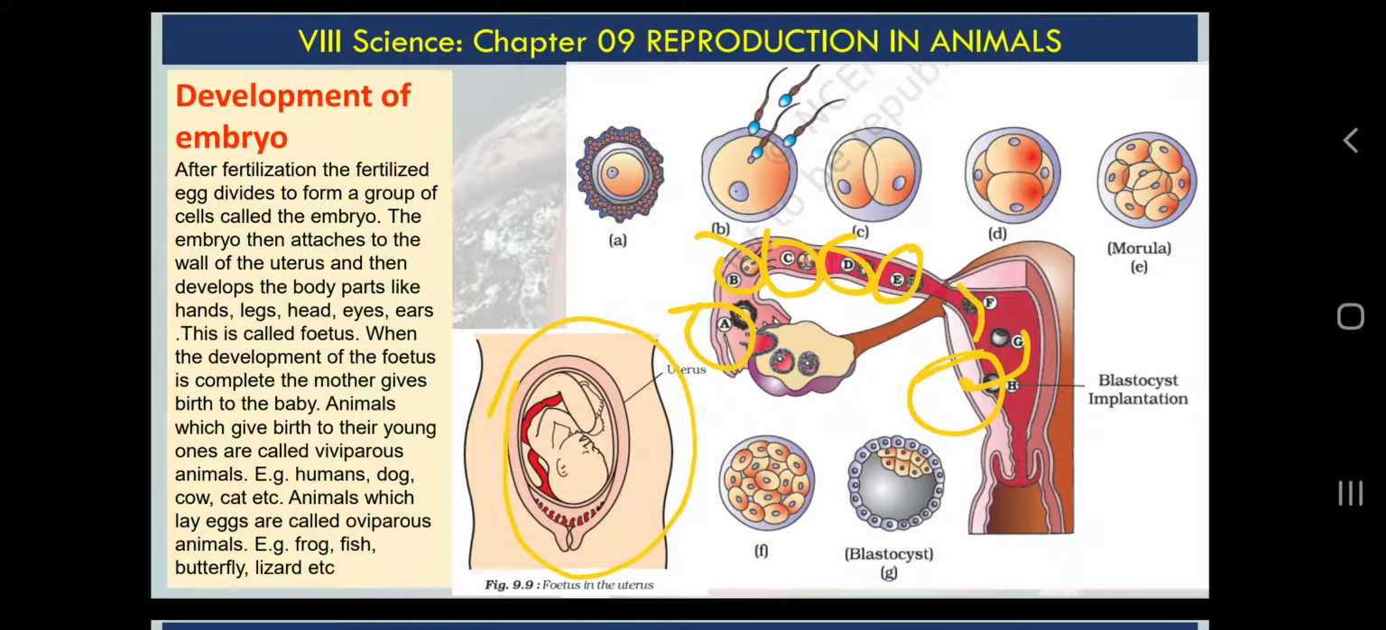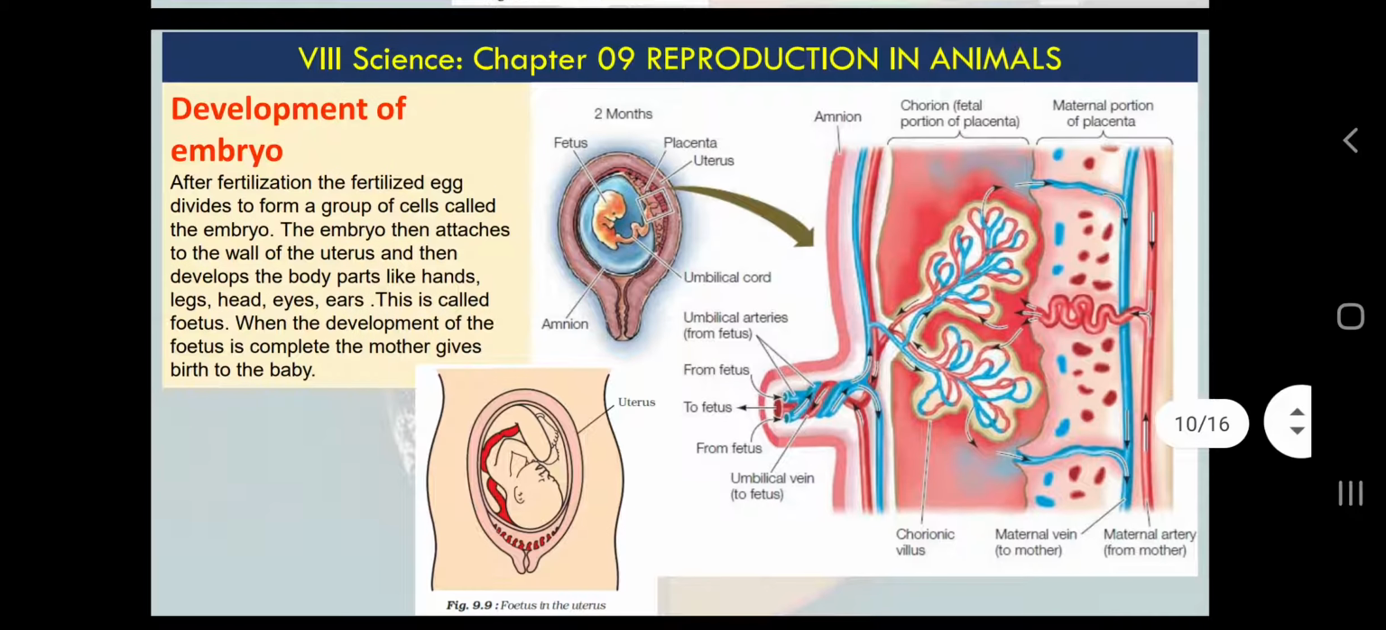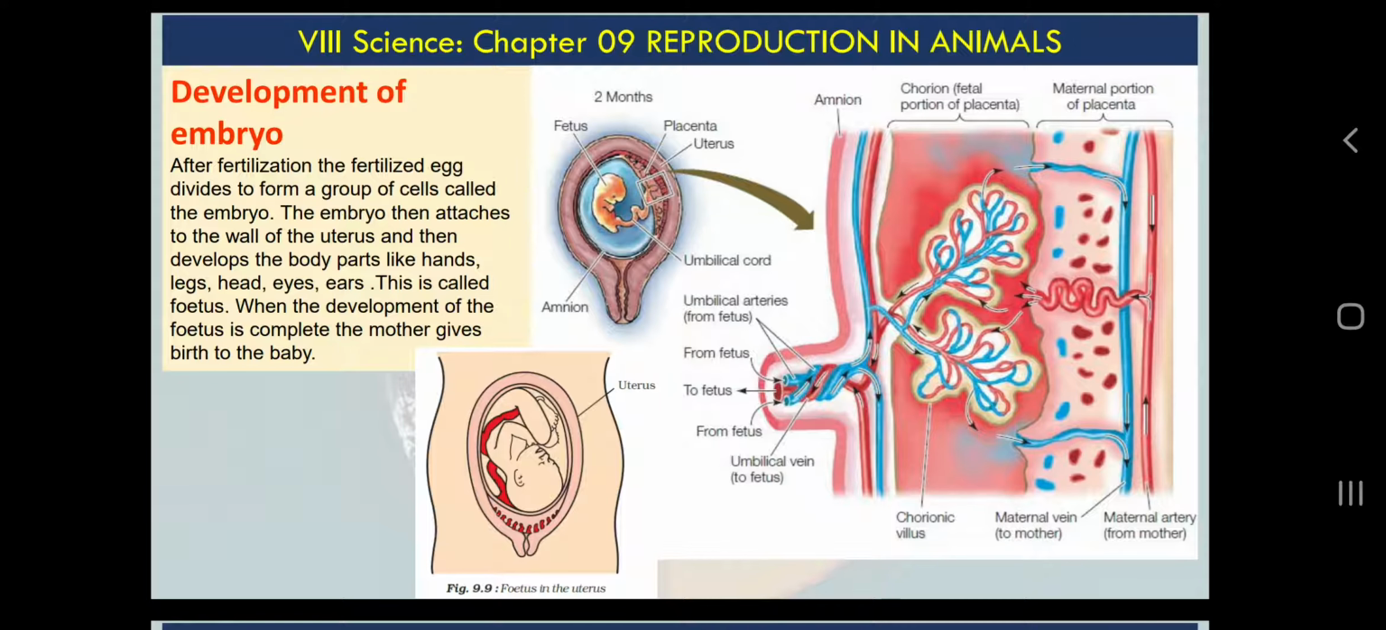Okay, and the animals which can lay eggs are called oviparous, and the animals which give birth to a child are called viviparous. You can easily understand the examples: human, dog, cow, cat. Okay, these are called viviparous, and frog, fish, butterfly, lizard are called oviparous. Okay, the name itself is indicating oviparous and viviparous. Next thing, development of embryo. As I have discussed, I have included more images for a better understanding.